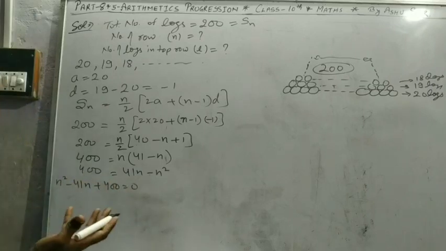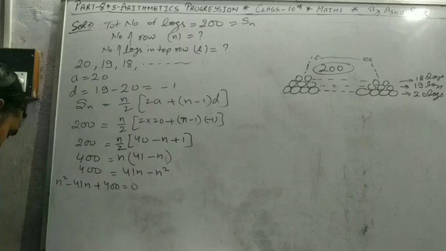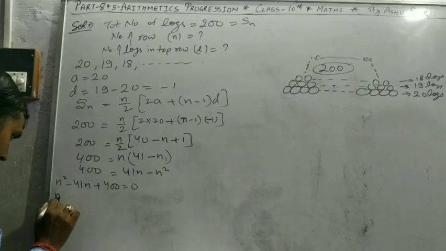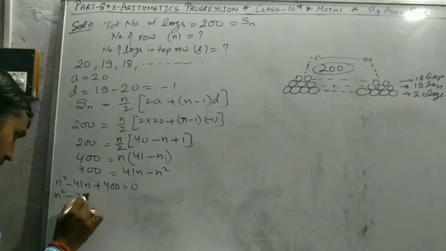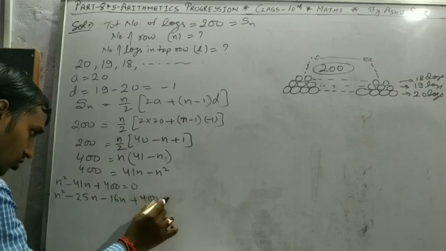Then splitting the middle term. 400 and 41. So how do we split them? Not 20 and 20, 40... 25 and 16. Yes. So n square minus 25n minus 16n plus 400 is equal to 0.